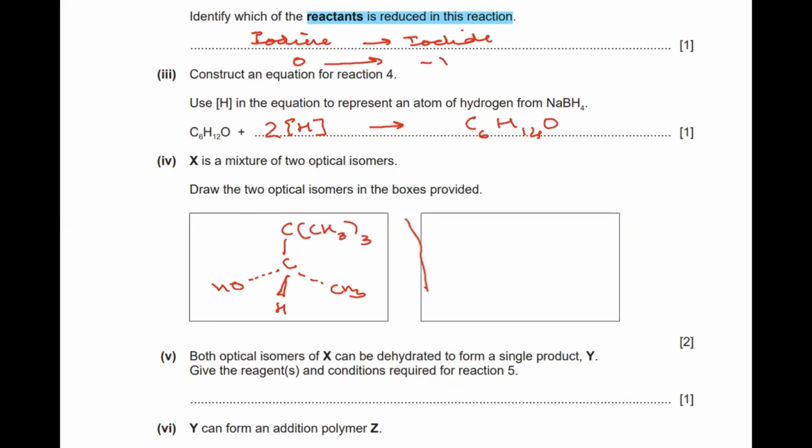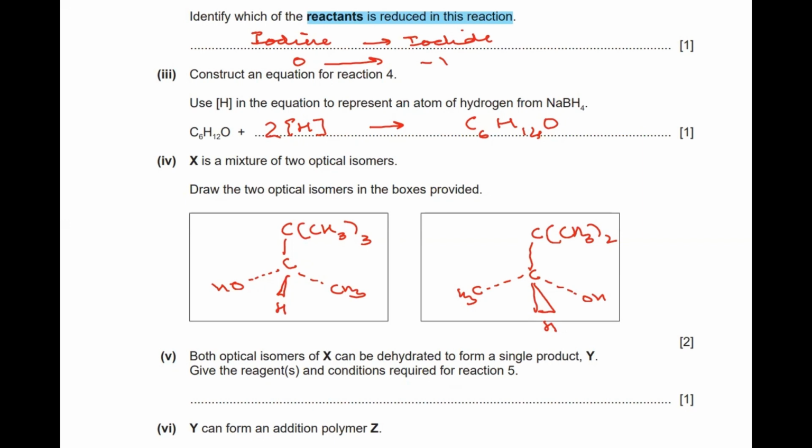So on having a mirror image to this, the other optical isomer which I can have will be basically C with three CH3 groups here. This is a carbon. This is along the plane of the paper. It is on the other side here, and this is coming out of the plane of the paper. This is H. So these are going to be my two optical isomers.